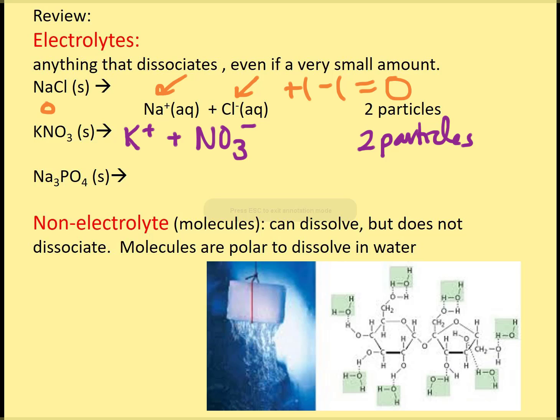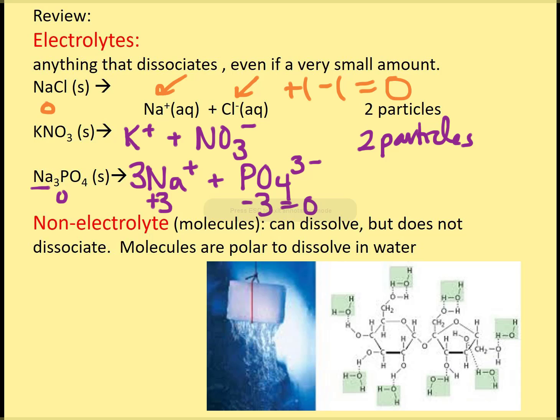And let's look at the last one. We have sodium phosphate. So sodium, we just did this one up above. It's a +1. And phosphate, I can figure out the charge because it's with the sodium, it's a -3. It is neutral on this side, and on this side we have it not balanced as far as charge goes. I need to put a 3 in front. This would give me a +3, and this would give me a -3. And adding that up, I do get neutral on this side. So that's balanced for charge, and I would discover that if I balanced it for atom too. So 3 sodiums, and I have 3 sodiums, one phosphorus, and 4 oxygens. So this is balanced.